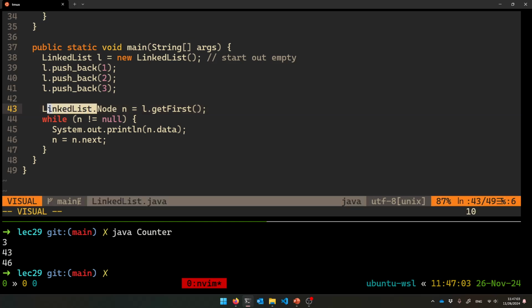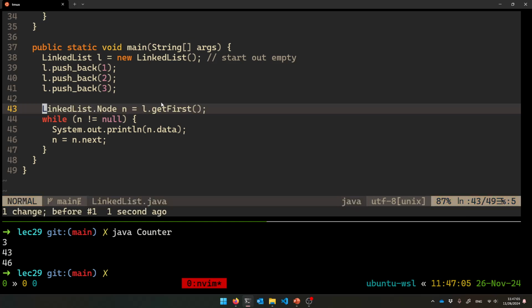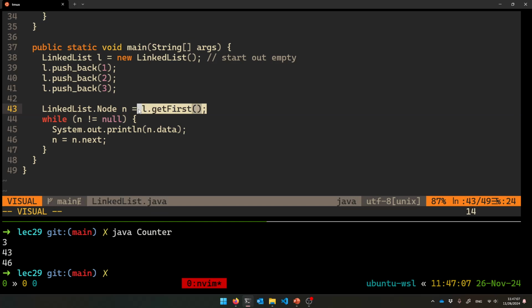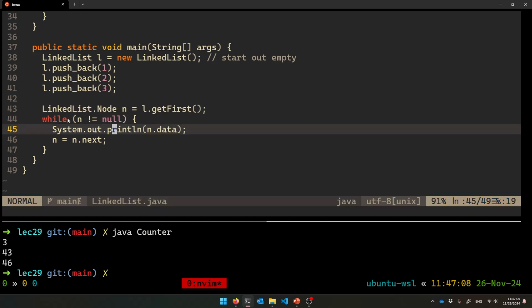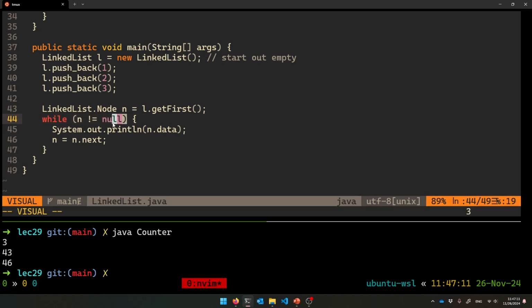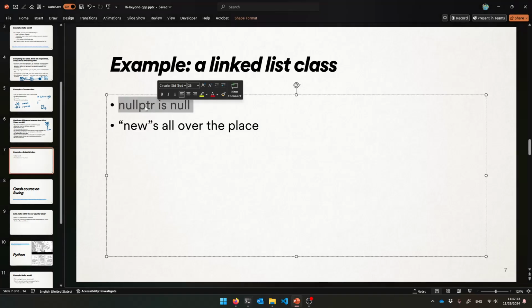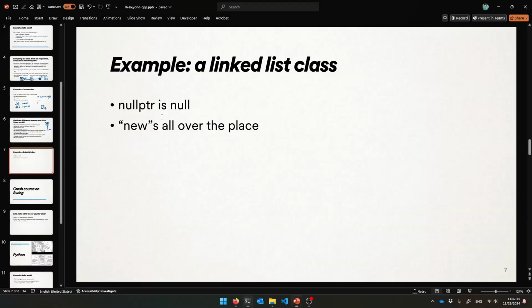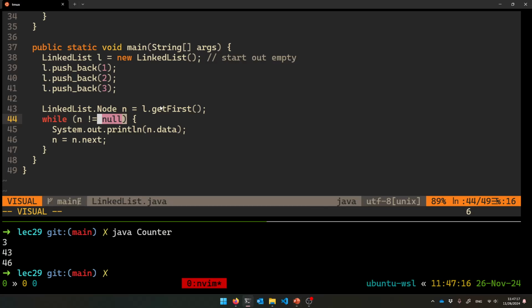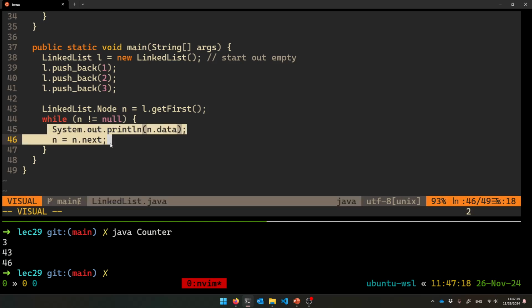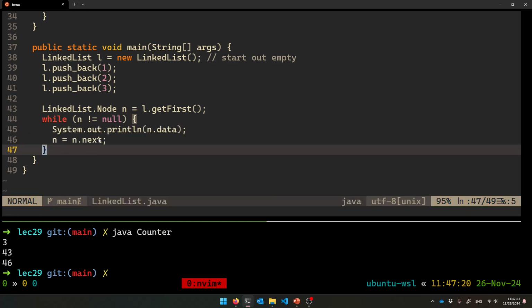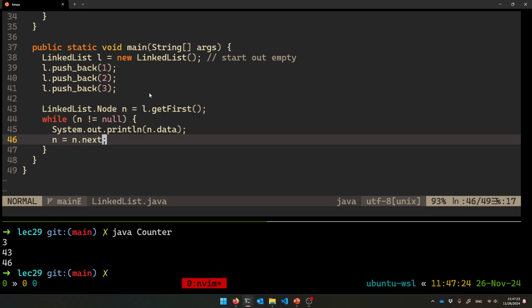I guess technically because I'm inside the class I could have said this, but just to spell it out, I'm going to say it like that. That's going to give me back the first node of the list, and then while it's not equal to null, we say null instead of null pointer, and we say new all the time as well. So there's that. I'm just going to print out the data, n equals n arrow. It's not n arrow next, it's n dot next, because every pointer is a reference and you can use the dot. There is no arrow operator in Java.